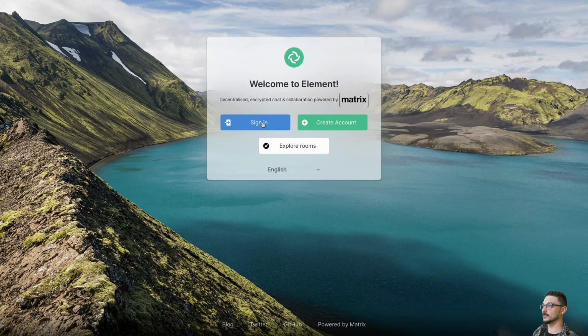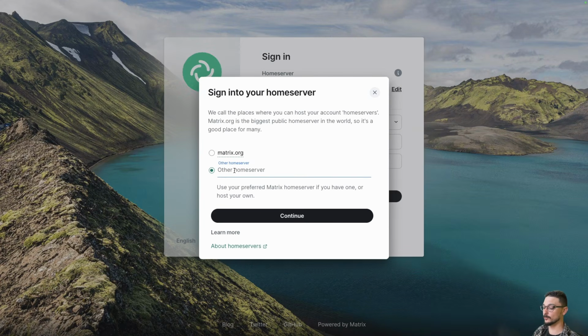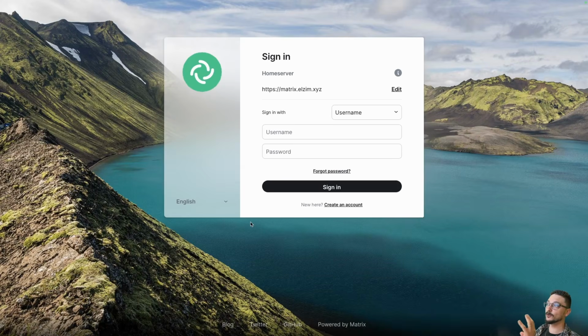What we can do now is click sign in, and you're going to get the exact same page I've got, and we want to edit this and point it to our actual home server. Mine was matrix.alzim.xyz, and I'm going to hit continue. Now, if there was any issue with accessing this domain name, it would have errored. If it just came back to the sign in screen, you'd know that Element can't hit your Matrix server.